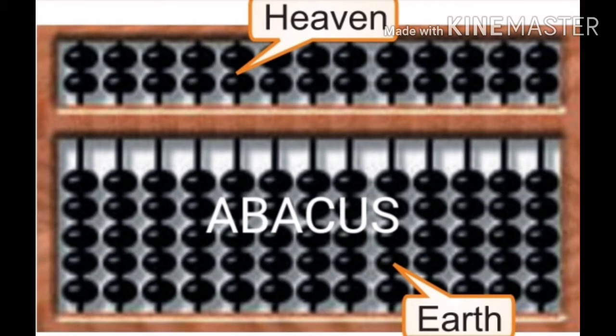These rods have beads. This device is divided into two parts, upper and lower. The upper part is called heaven and the lower part is called earth. Heaven has 2 beads and the earth has 5 beads. This device is used for addition, subtraction, multiplication and division.